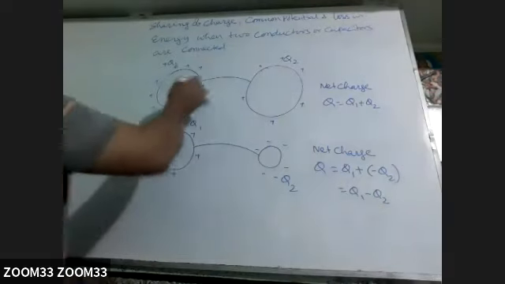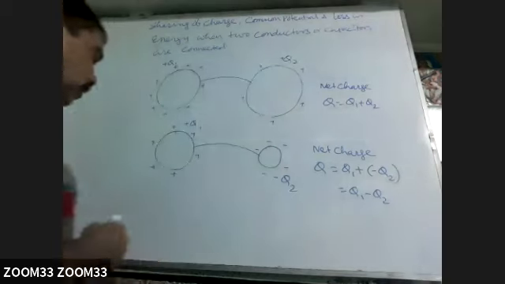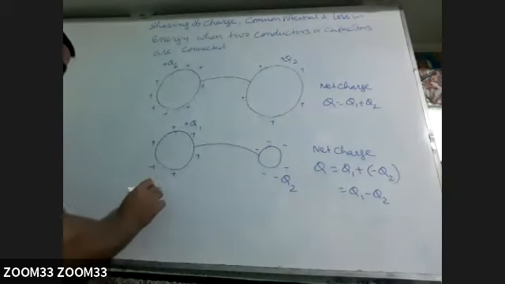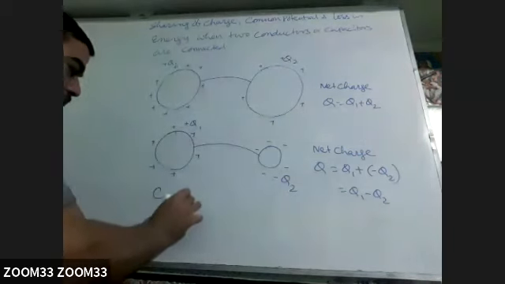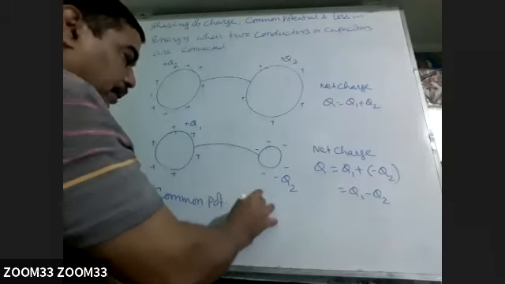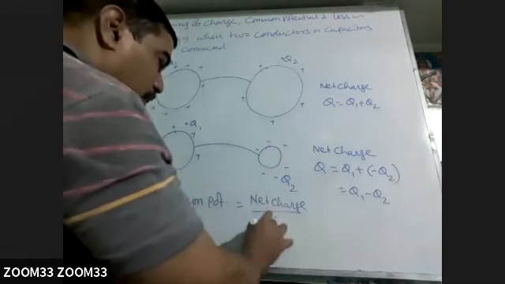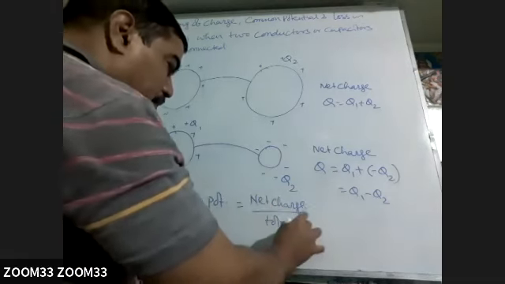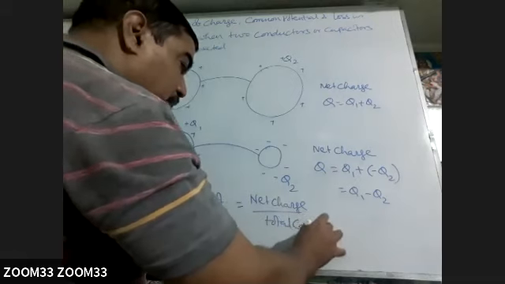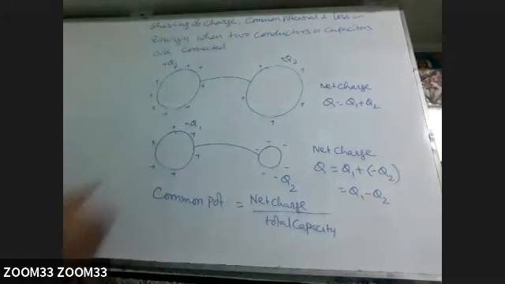So what will be the value of common potential? This common potential will be net charge over total capacity. Capacity is a scalar quantity. We will discuss in case of capacitor also.